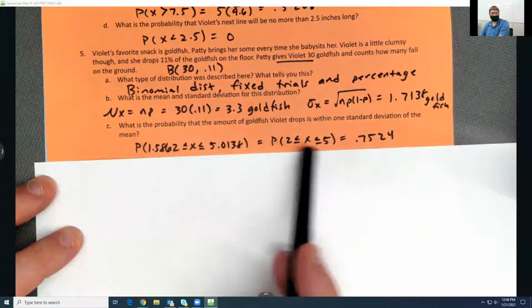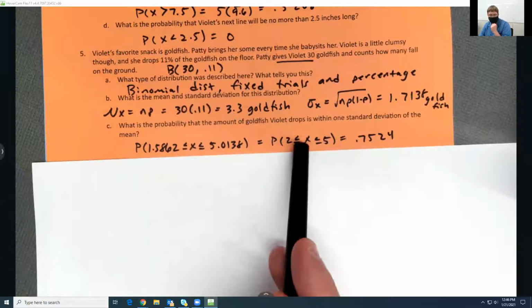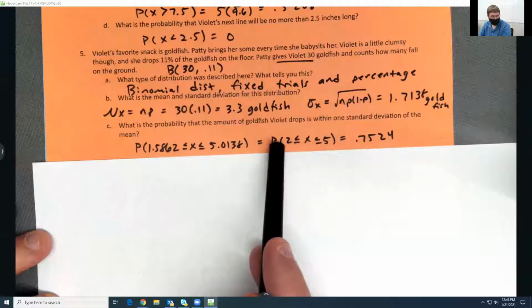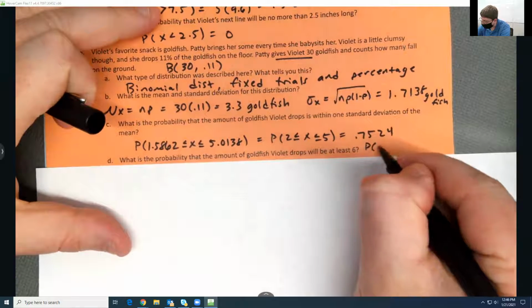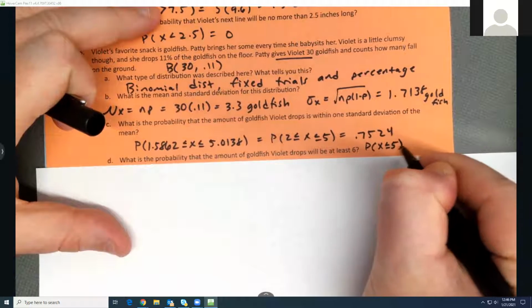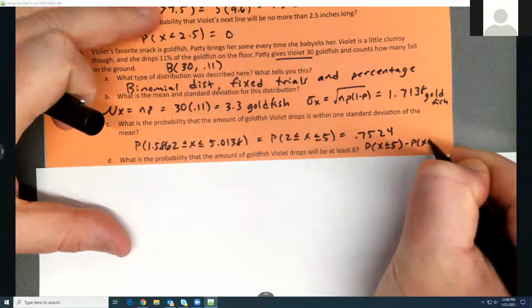So here's the actual distribution I care about now. Where you have to be careful is I want to include 2. So when I go to do my subtraction, I really need to do it in the calculator as probability of x is less than or equal to 5 minus the probability that x is less than or equal to 1.